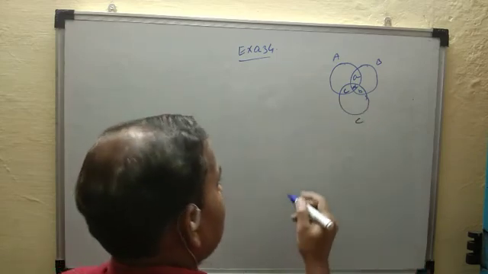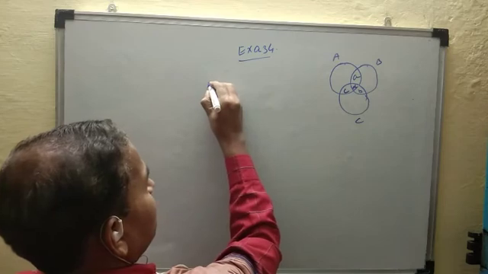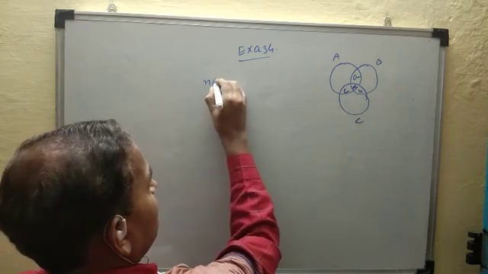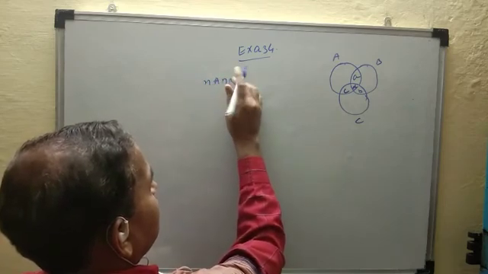So now what is the value of number of A intersection B?